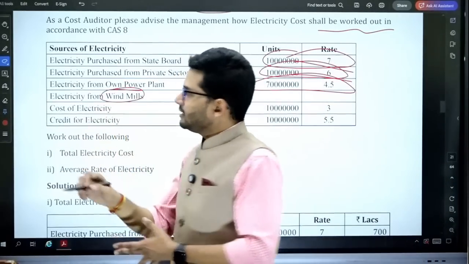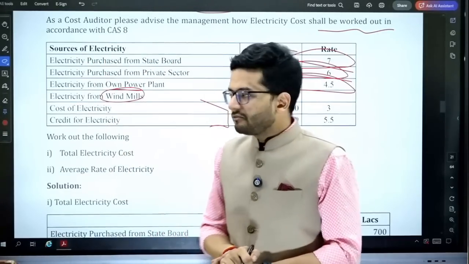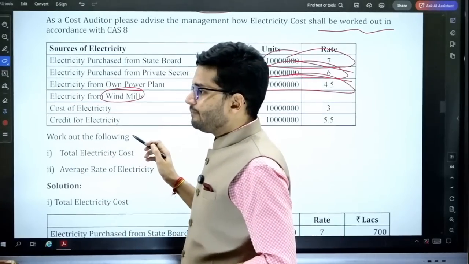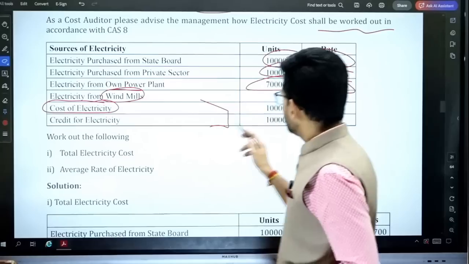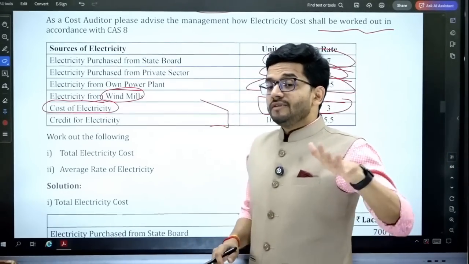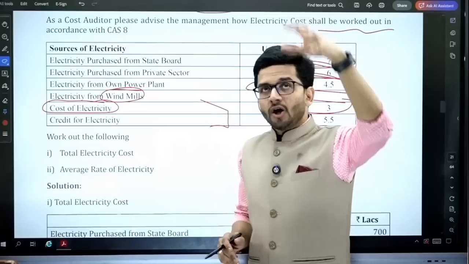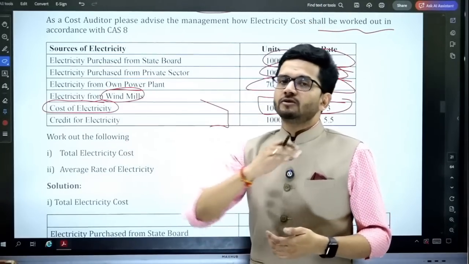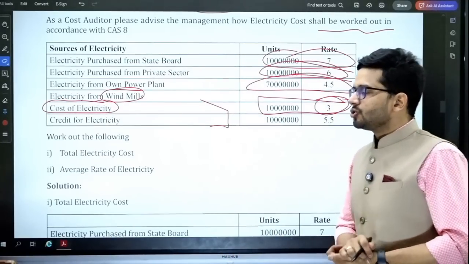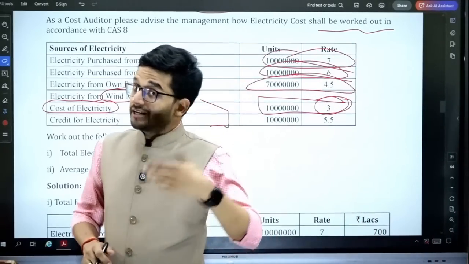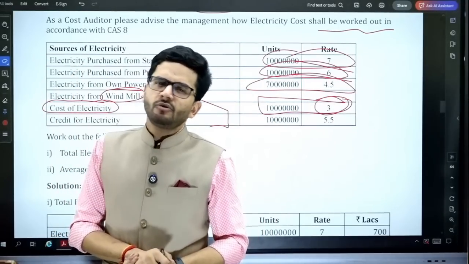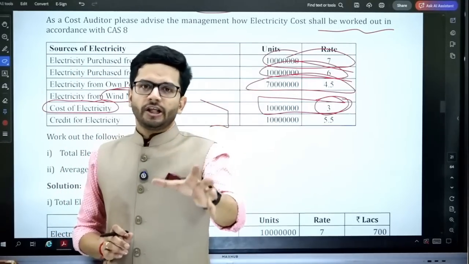Now from windmill means you have windmills where the electricity flows inside your factory, maybe your windmill or someone else's windmill, doesn't matter. In this case, the cost of electricity is given to you, and the credit for electricity. Credit for electricity means these are some benefits given to you by Government of India for using renewable energy. Whatever electricity you use, you get some credit, which can be given by either Government of India or any International Monetary Fund kind of organization, for environment protection.